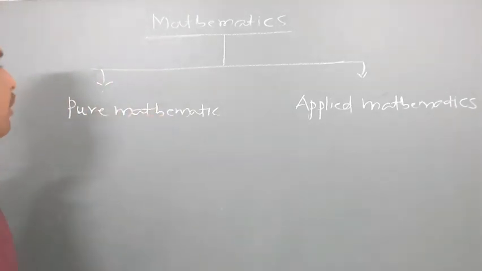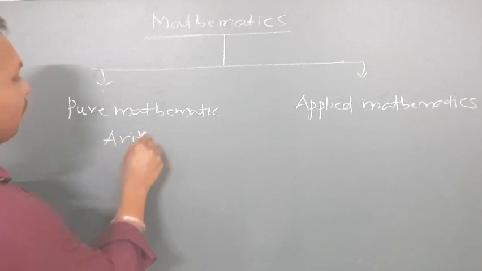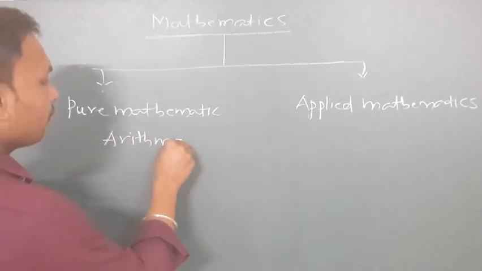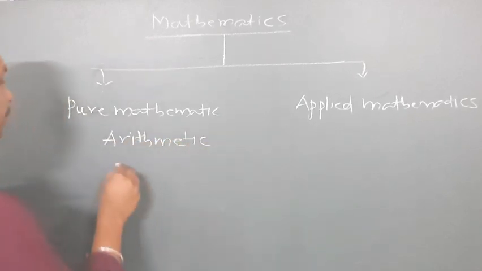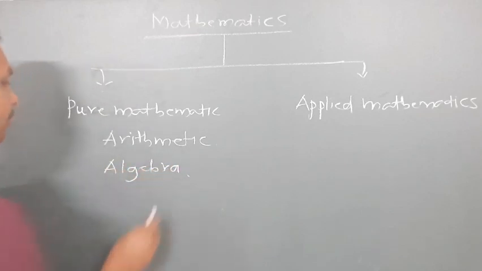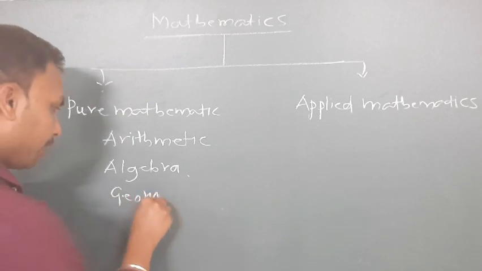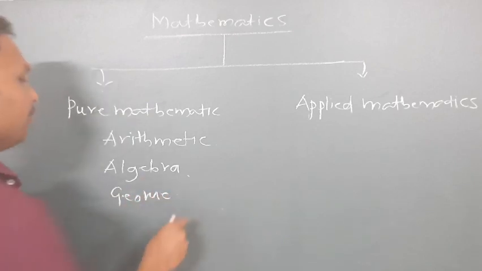So pure mathematics, what are these? First one I'll write here, arithmetic. Secondly we have algebra, again we have geometry. These are very important for the elementary level.